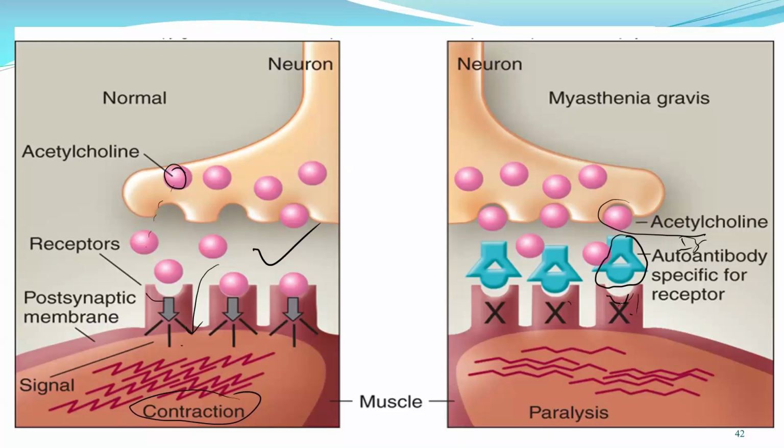And what happens if there is no acetylcholine on the receptor? The sodium channel will not open, then there will be no contraction. So that person will have paralysis. This is myasthenia gravis, a type of autoimmune disease caused by IgG that blocks muscle contraction.